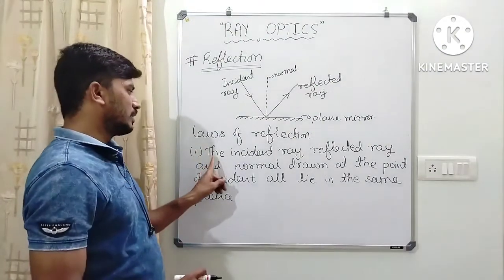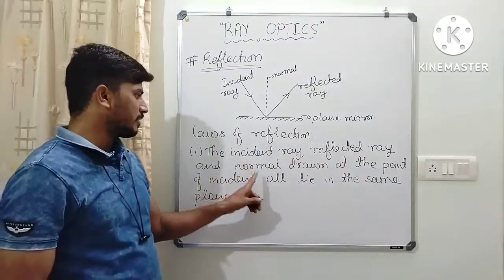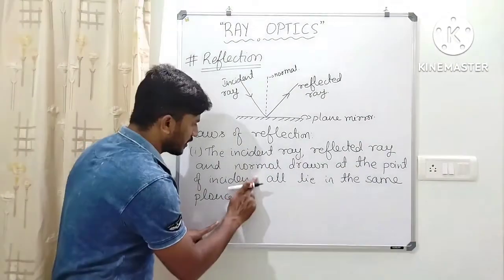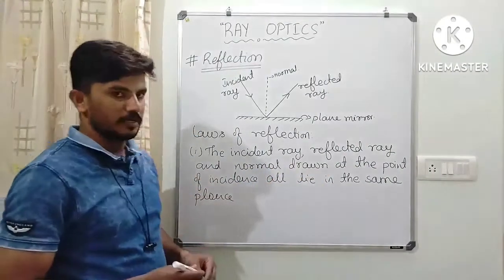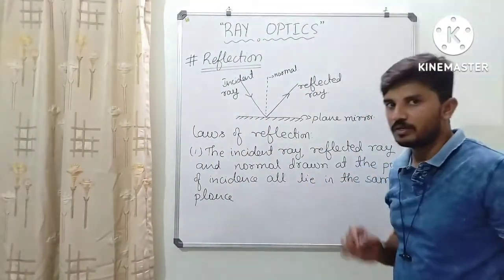Okay, so the incident ray, reflected ray, and normal drawn at the point of incidence all lie in the same plane. Okay, they will be in the same plane.